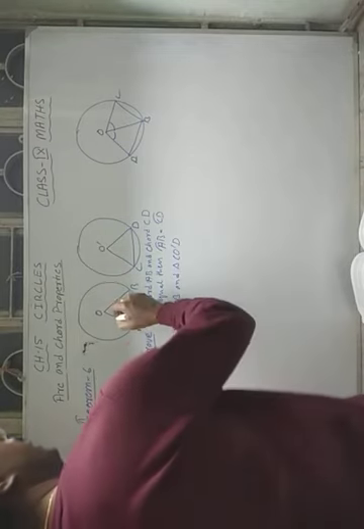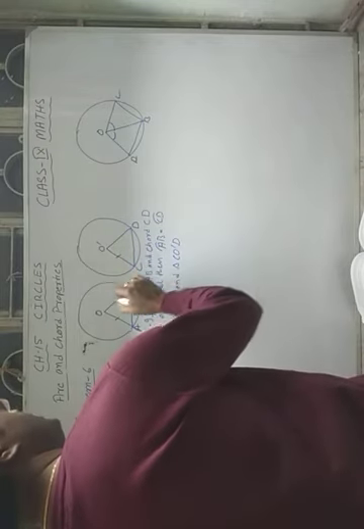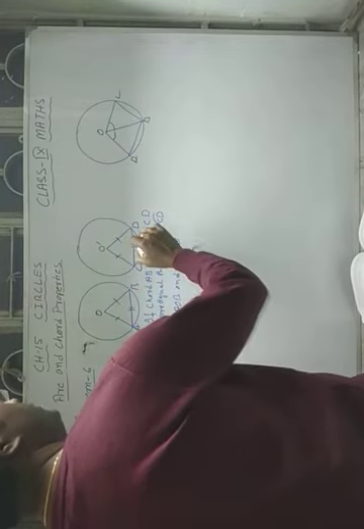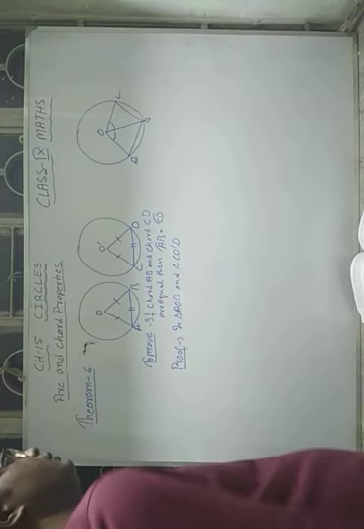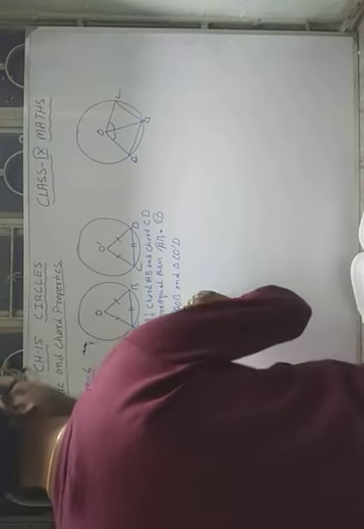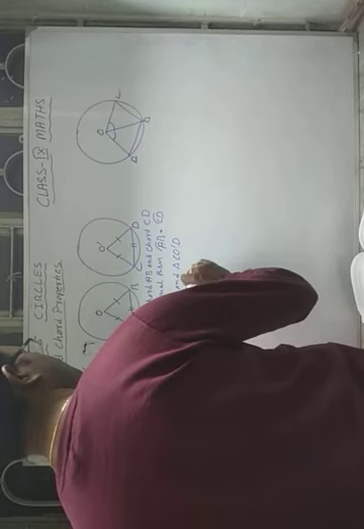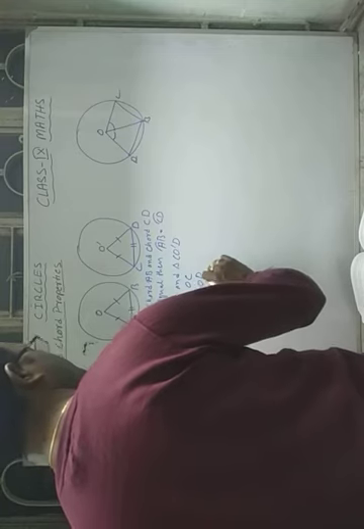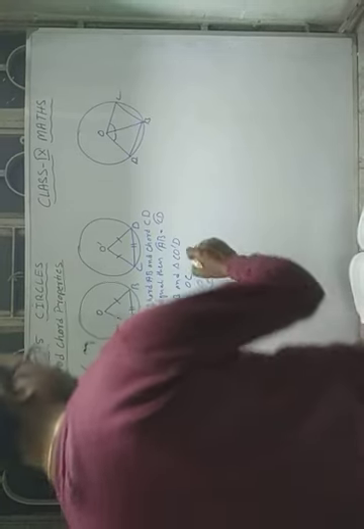So you can say this radius is equal to this radius, and these two chords are equal, because it is already given that the two chords AB and CD are equal. Then you have to prove that arc AB equals arc CD. So here you can write OA is equal to OC, OB is equal to OD, and AB is equal to CD.